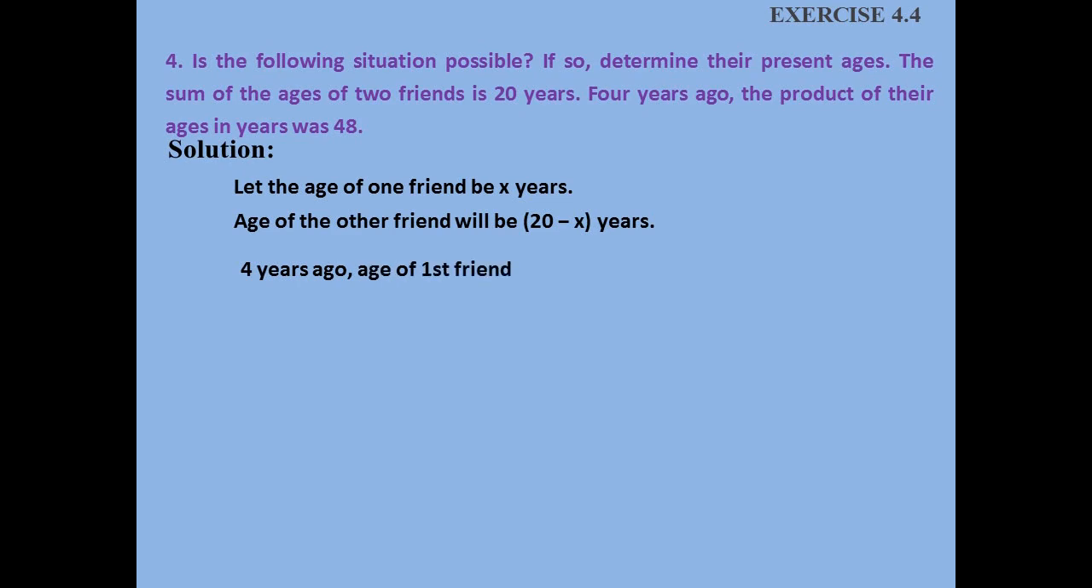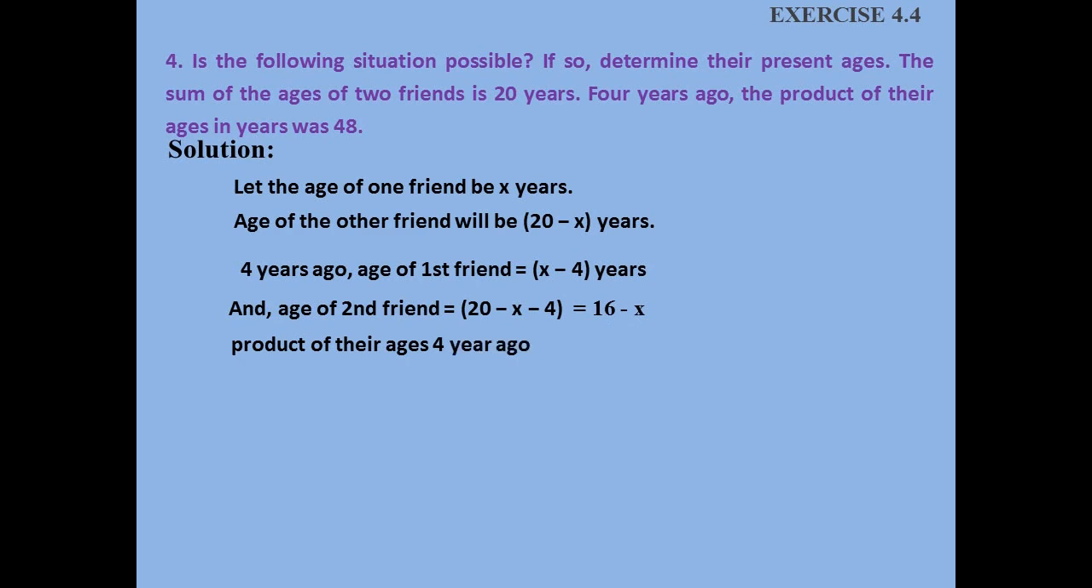And now 4 years ago, the age of the first friend will be x minus 4. Similarly, 4 years ago, the age of the second friend will be 20 minus x minus 4, which is equal to 16 minus x. And it's given that the product of their ages 4 years ago was 48. So we are going to find the product of those two ages as x minus 4 into 16 minus x equal to 48.